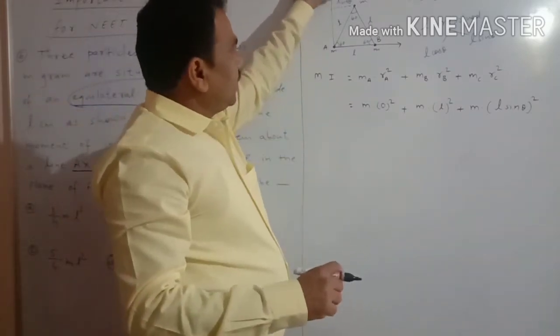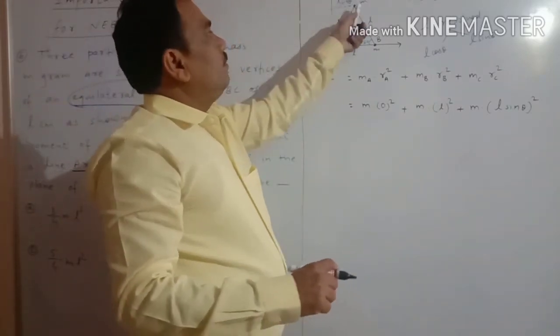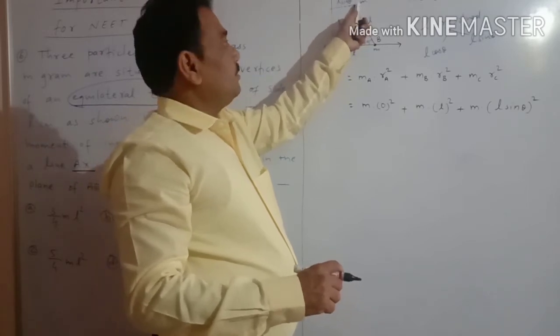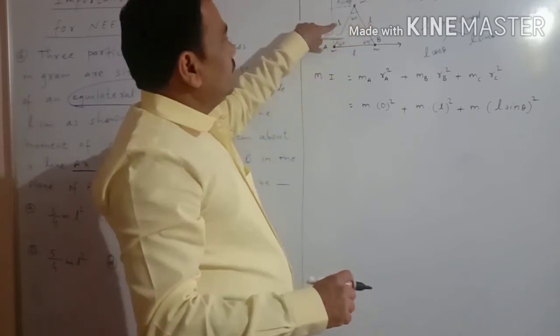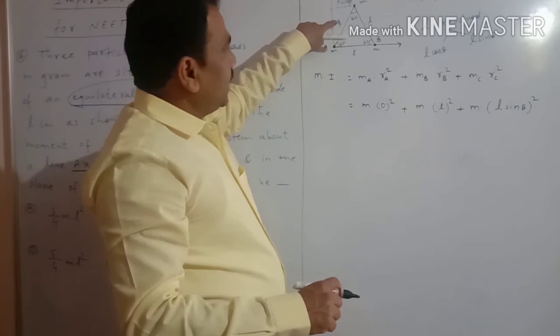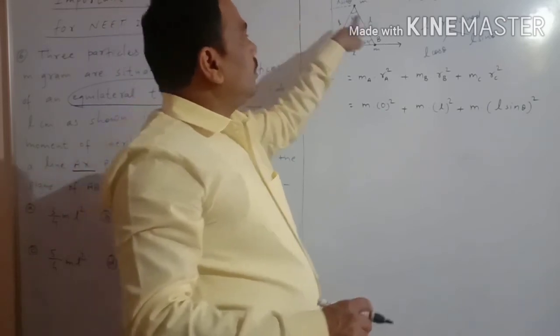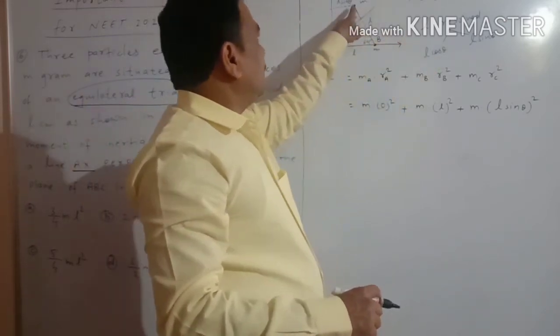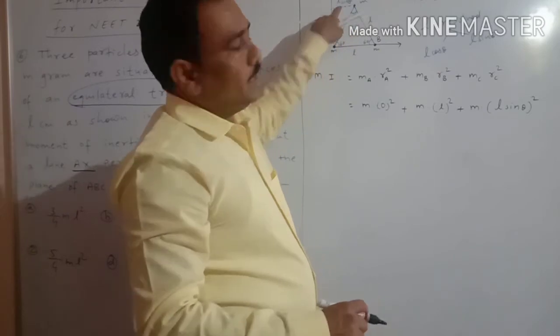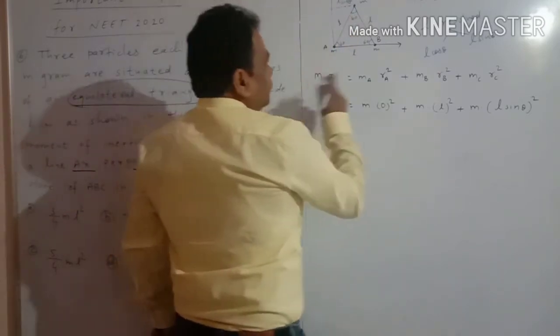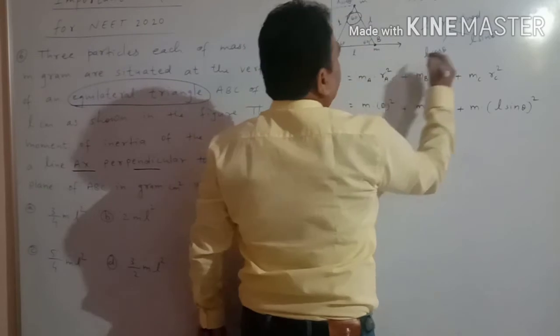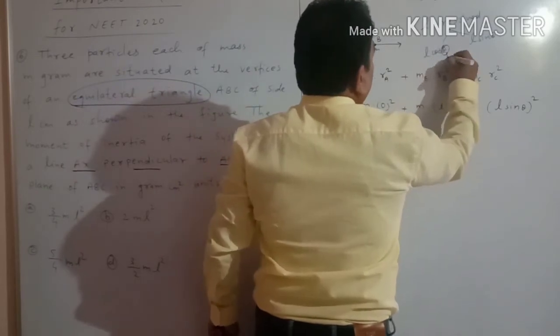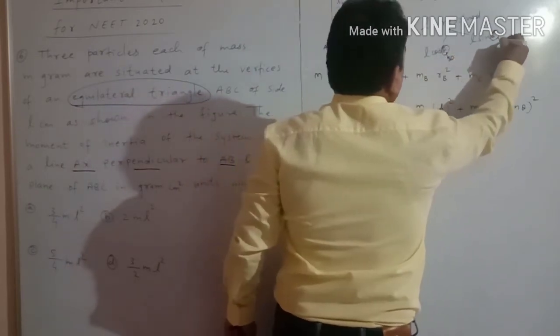It is the distance from the axis of rotation of the particle, which is at point C. If we resolve this L, it is resolved into two components, L cos theta and this one, L sin theta. So there is 60, which means we can write here L cos 30 and here L sin 30.